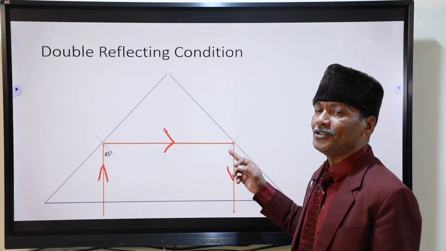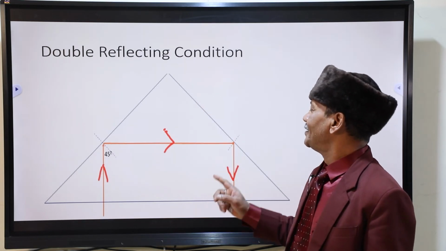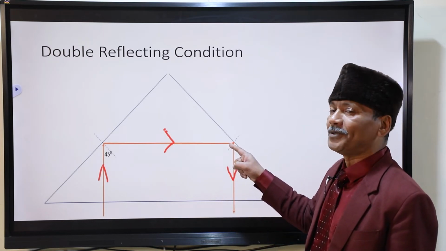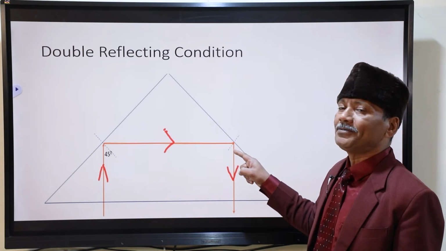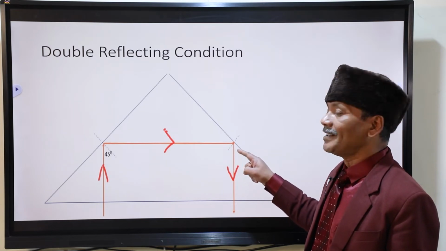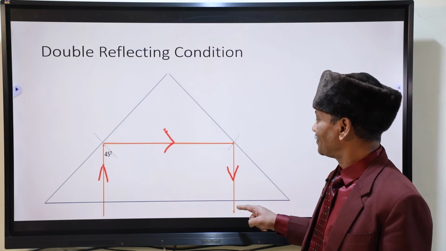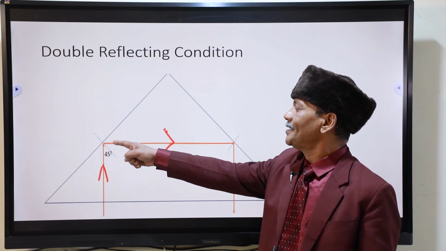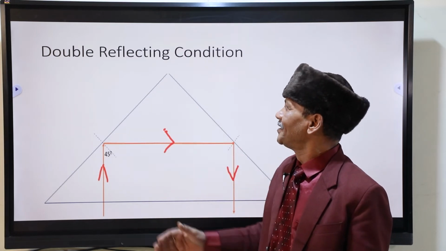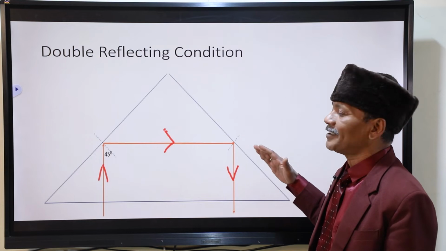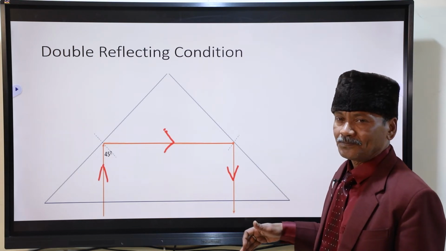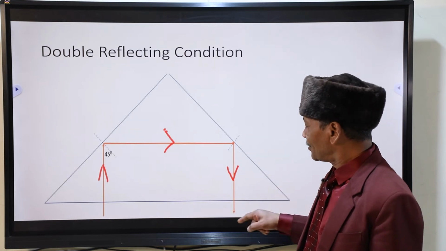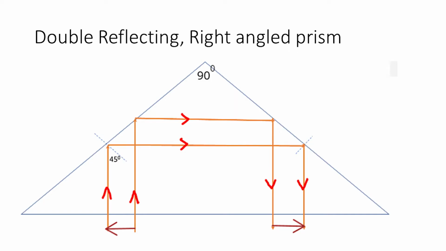Again, for this position, you can see this is 90 degree, this is 45 degree. Same thing will happen here. This angle is also 45 degree. So this will become 45 degree. Total angle 90 degree. Ray will come down, reflected back on the same principle. So this ray is coming here, getting reflected once over this surface. After that, over this surface. Then coming down. Again, this is 90 degree, falling perpendicularly. So ray comes down without any deviation.